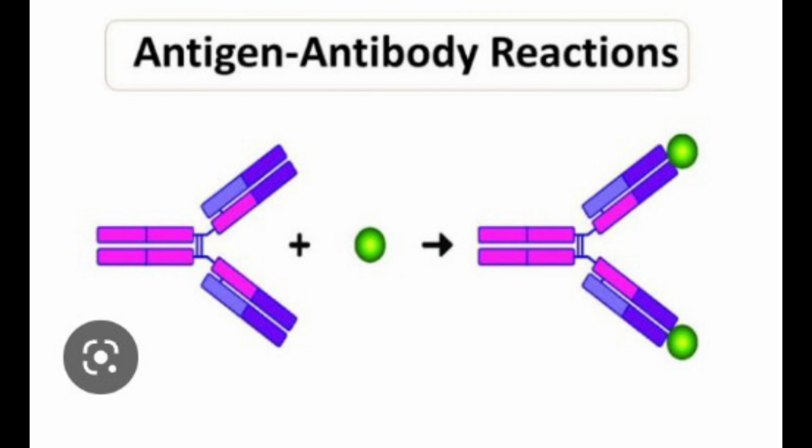Agglutination. It is an antigen-antibody reaction in which a particulate antigen combines with its antibody in the presence of electrolyte at an optimal temperature and pH, resulting in clumping of particles. It differs from precipitation, in which a soluble antigen is present, in contrast to the particulate antigen of agglutination.